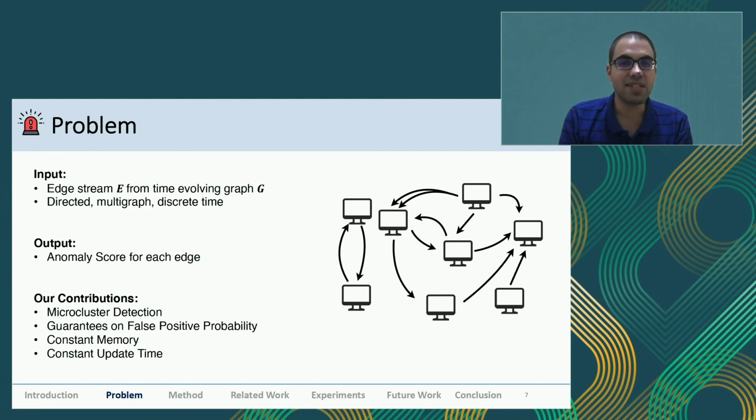And for any streaming or online algorithm, we want the memory to be constant, like constant update time and constant memory. It is a necessity for a streaming algorithm, because we cannot afford unbounded memory, since we don't know how many nodes will keep on coming later. So we want our update time and our memory to be constant for each edge. So yeah, let's go into the algorithms.